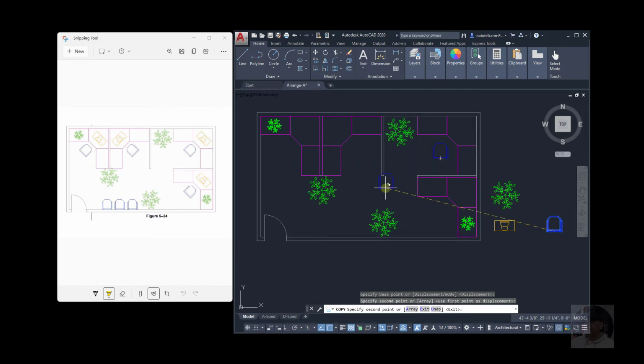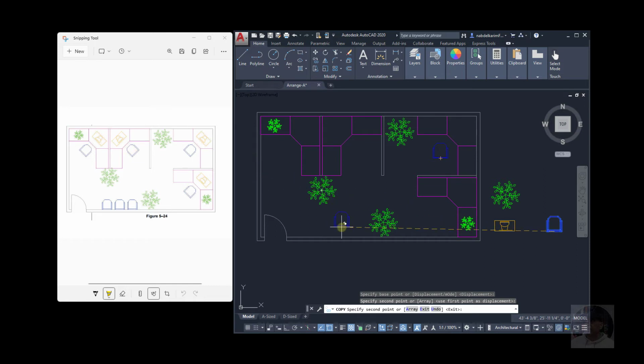Approximate positions, because look here, they did not make it exactly in the middle. If you see this here, it's not exactly in the middle unless you are given the exact measurements. Just place the chair somewhere here, approximately in the middle.